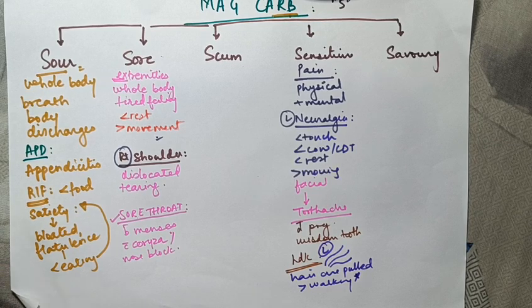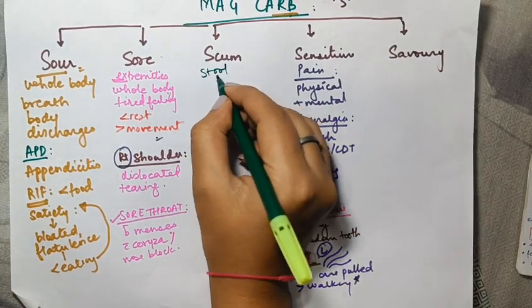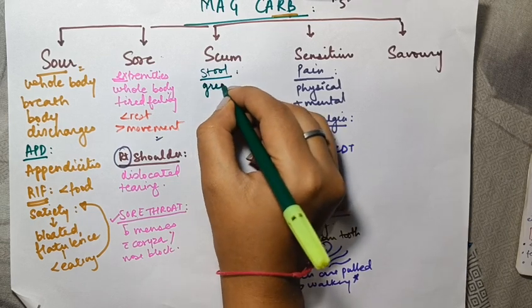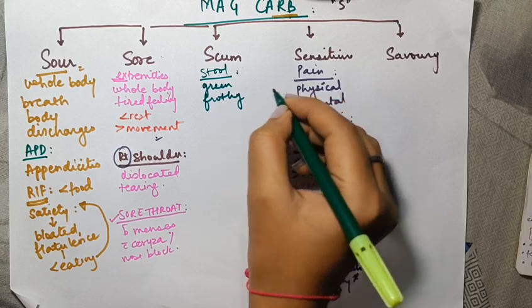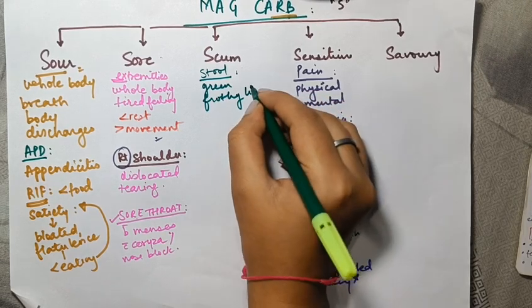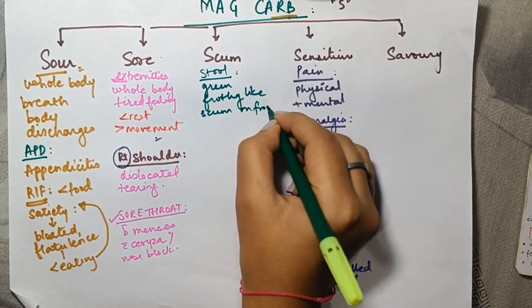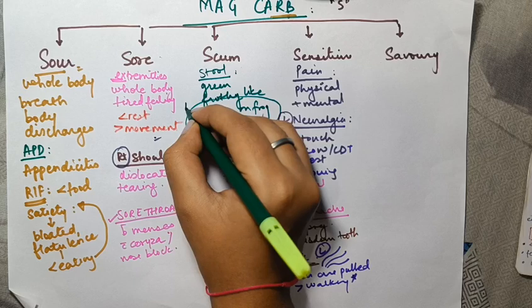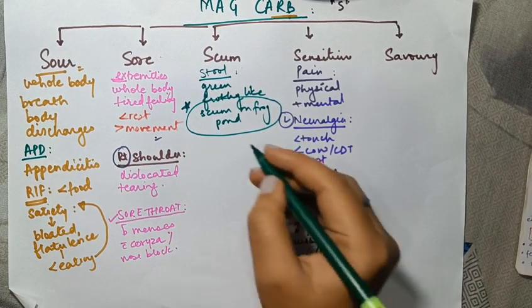Okay. Then we move on to stool. Stool is for the stools. There is a peculiar color to it, which is green, frothy, like scum on a frog pond. And these are some interesting words to remember and to add in your answers, like scum on a frog pond. It is watery.